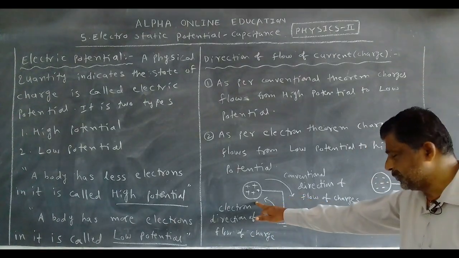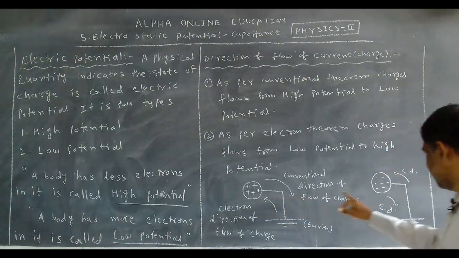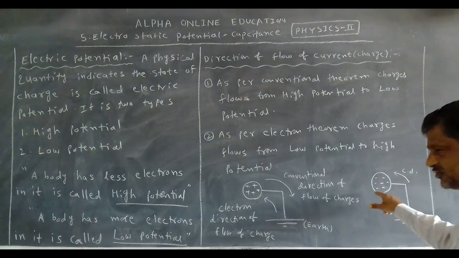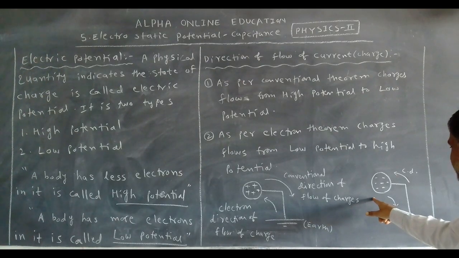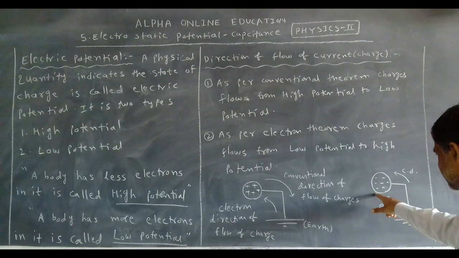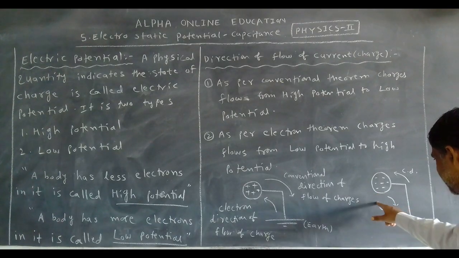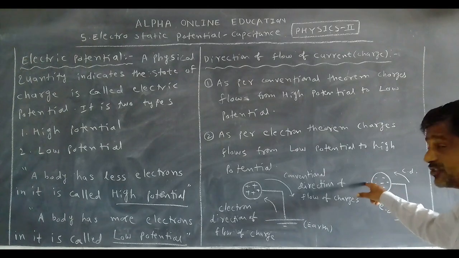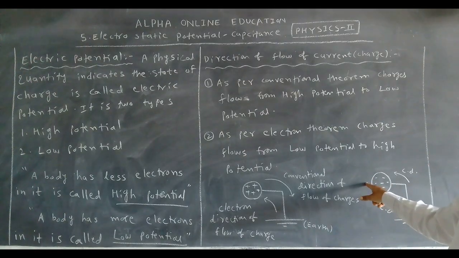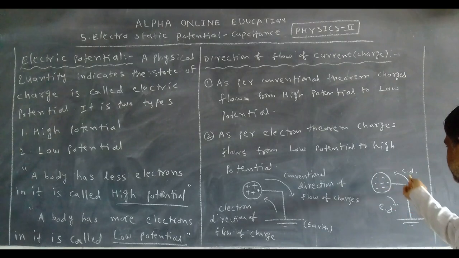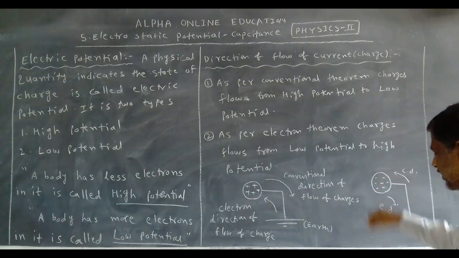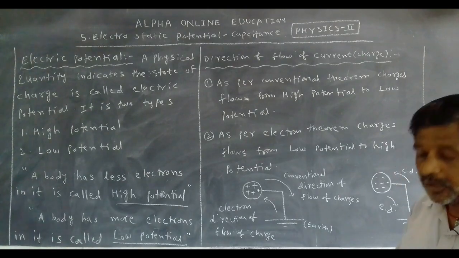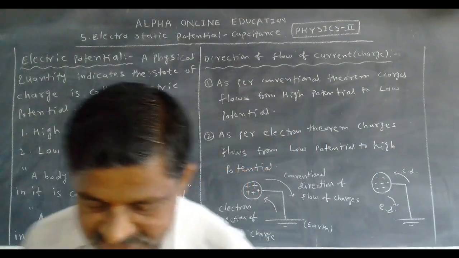Okay, this is the positively charged object. Let us take a negatively charged object. Here which charges are more? Negative charges are more. Electrons are more. So which are less? Protons are less. That's why electrons flow from here to earth, in the electron direction like this. But which number is less? The protons number. Positive charges are less. That's why it flows. Here also, what happened? Electron direction and conventional direction, both are in the opposite direction.